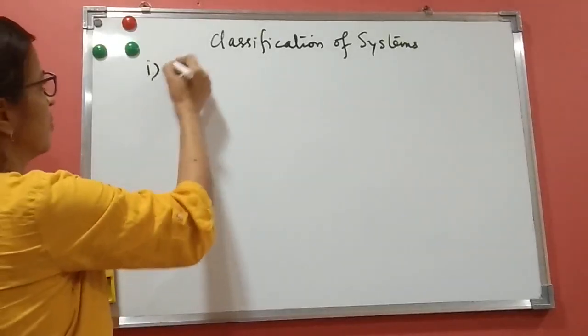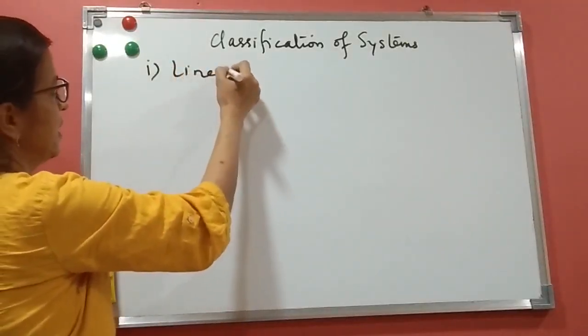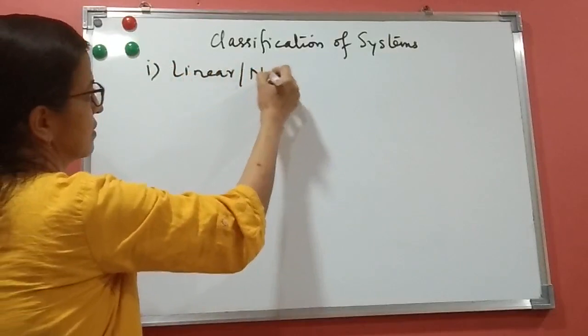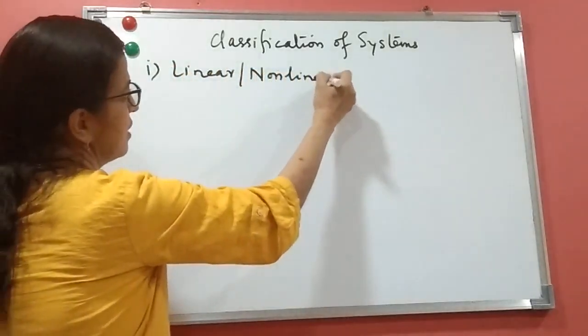Let us see. First, linear or non-linear. So what is linear and non-linear?